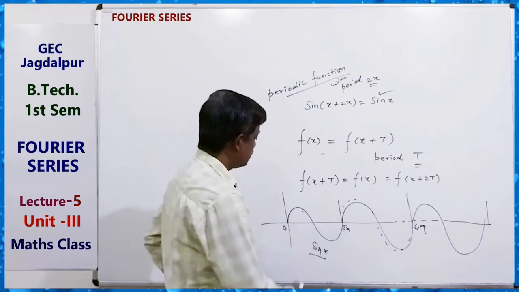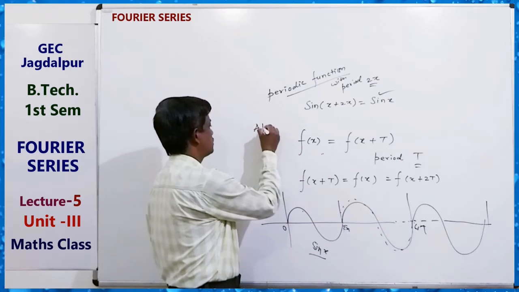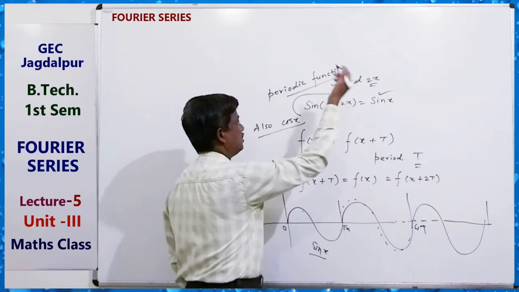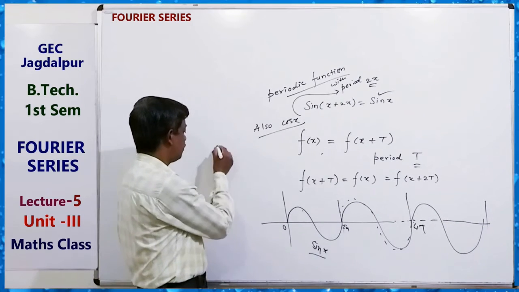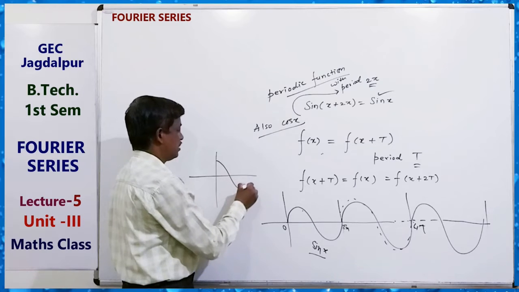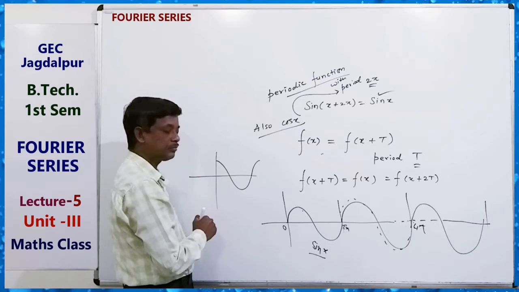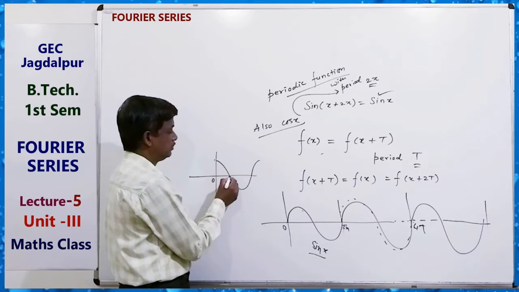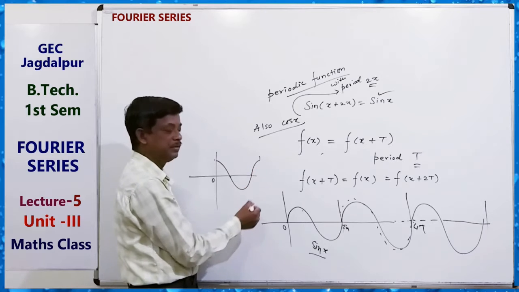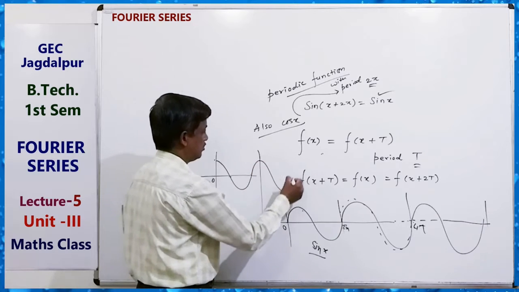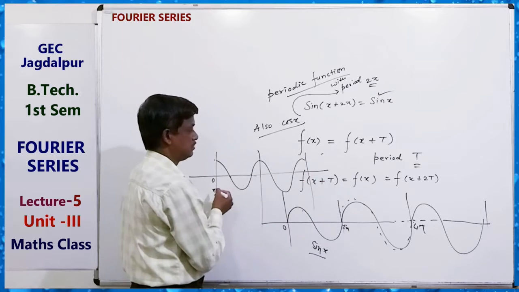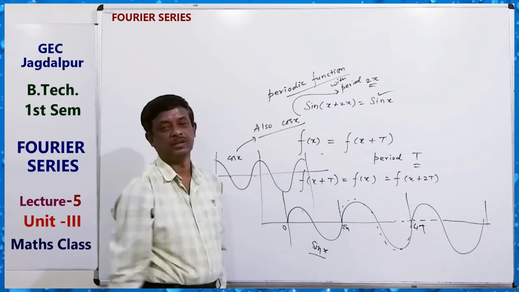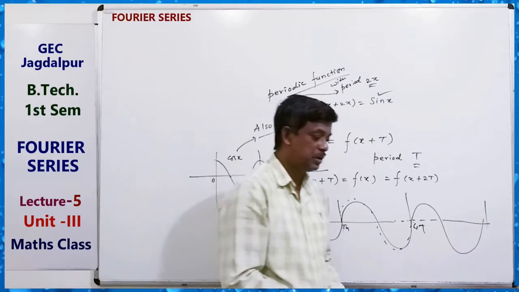So here we know sine x, also cos x is periodic. Also cos x is periodic, period 2 pi. We know the graph of cos x is what? Start from here, 0 to 2 pi. So like this. And also like this. Cos x. It is also a periodic function of period 2 pi. So sin x and cos x both are periodic functions of period 2 pi.